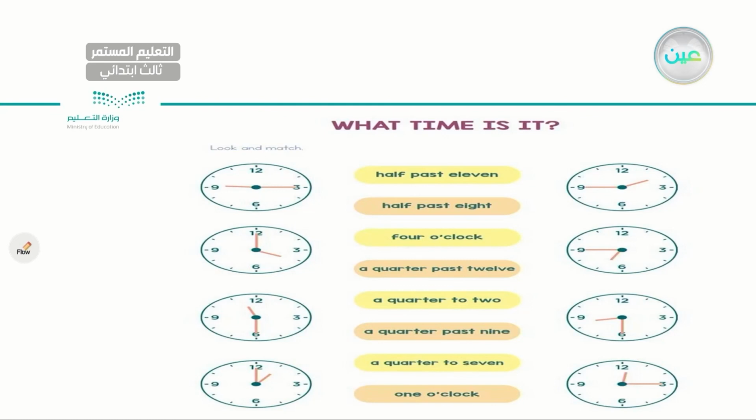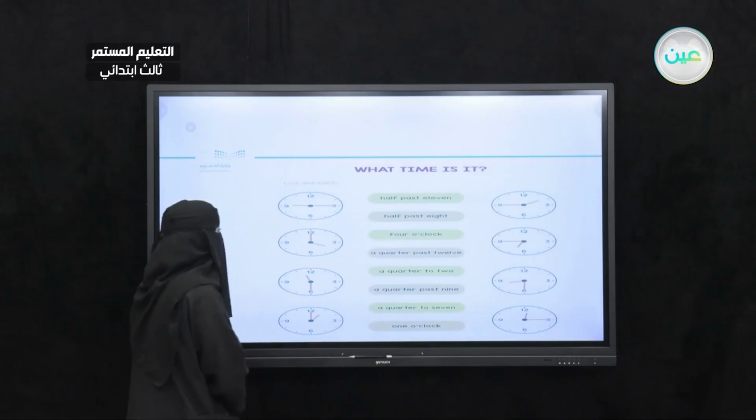Very good. Now, what time is it? Let's have this exercise. 11:30, 8:30, 4 o'clock, 12:15, 1:45, 2:15, 9:15, and 1 o'clock. Let's start. For the first one, 11:30. Let's try to look for the 11:30.